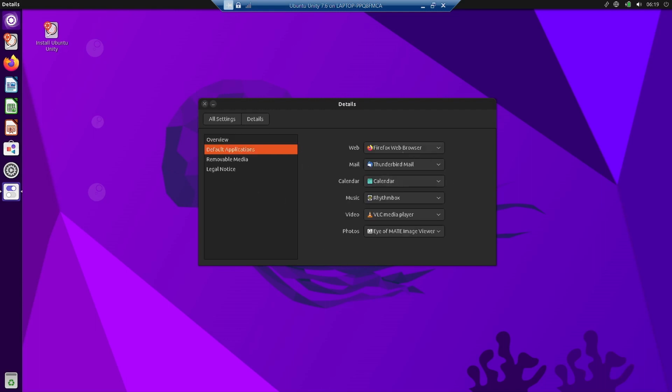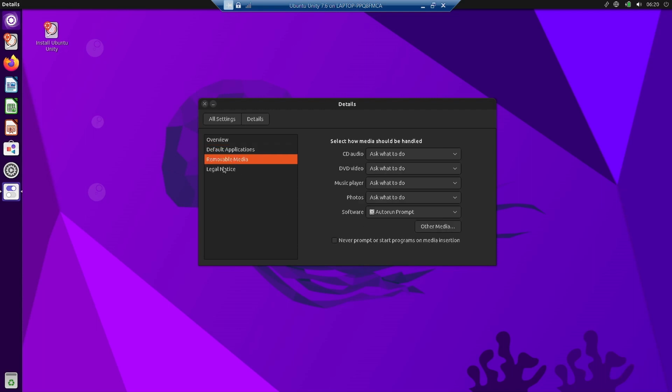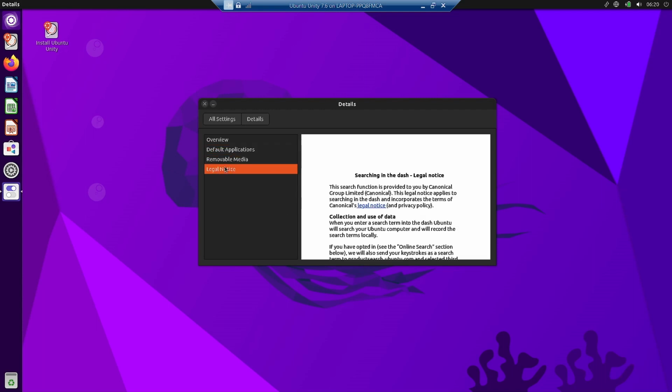The default applications, you can see Firefox is the default web browser. Thunderbird Mail is the default email client. Calendar is using the Gnome calendar. Music is using Rhythmbox. For video it is the VLC media player. For photos it is the Eye of MATE viewer, but you can change. Right now you can see the Shotwell viewer is from the Gnome desktop. You can use this or you can use Eye of MATE image viewer. So you can do different things, and this is the action for the removable media, and there is a legal notice which you can go through.